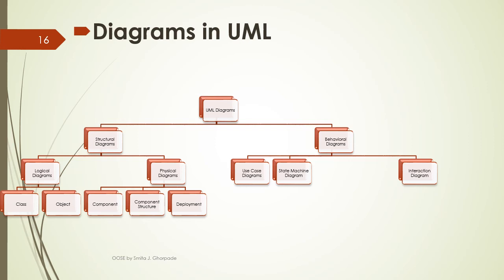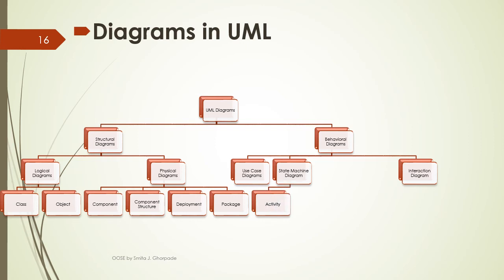A deployment diagram shows the configuration of runtime processes, nodes and objects that exist on those nodes. Then one more physical diagram is the package diagram. A package diagram shows the high level organization of software packages that are used to divide the model into different logical containers or different packages, which shows the interaction between the different components at high level.